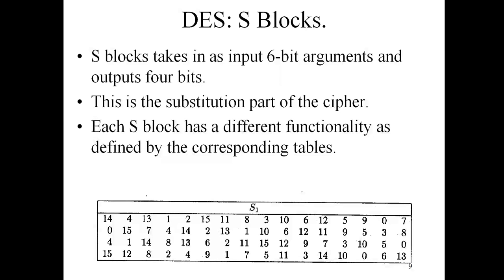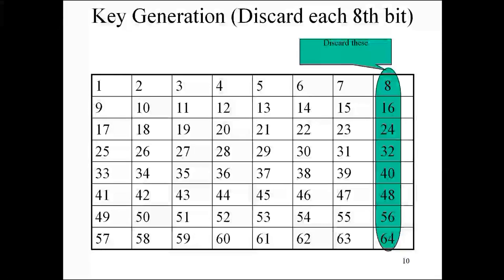Using that it gives you these values from the different S boxes. There are different S boxes, which can be used for different rounds, and these S box values can be used as ways to discard the keys.